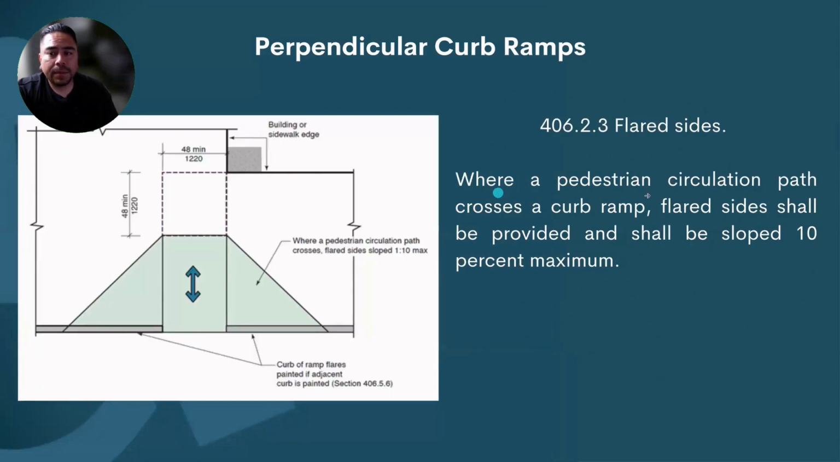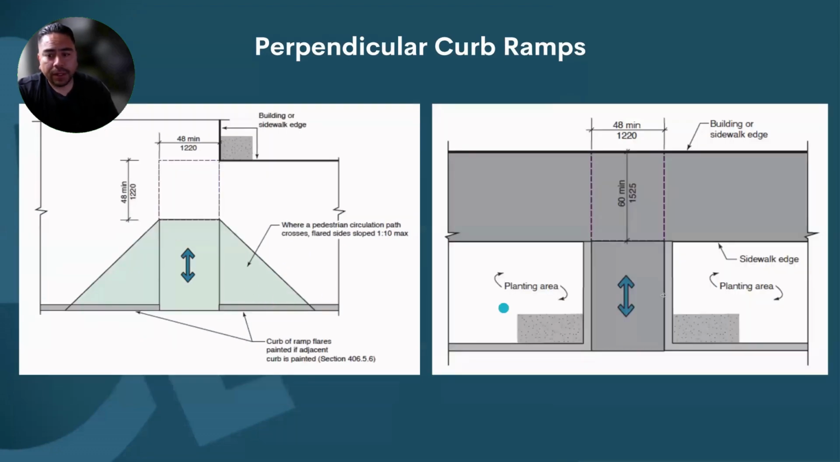Flared sides, where a pedestrian circulation path crosses a curb ramp, flared sides shall be provided and shall be sloped at 10% maximum. So I can be walking here, so as part of the circulation path. Now this has to be at 10% maximum. Flares are not for individuals with mobility devices, people in wheelchairs. These are for ambulatory folks for the changes in grade to prevent tripping hazards. That's what flares are for.